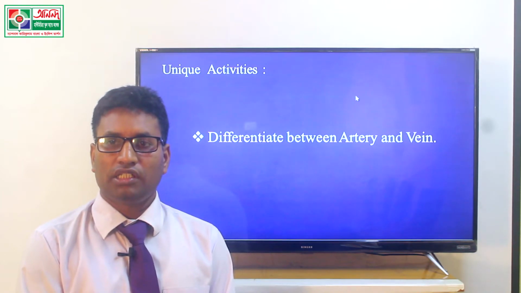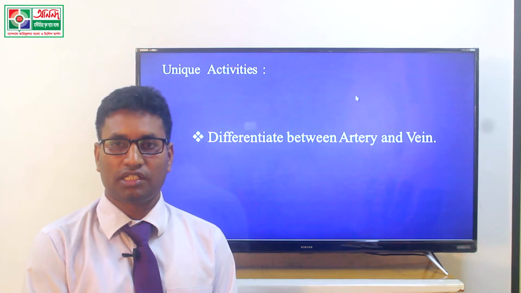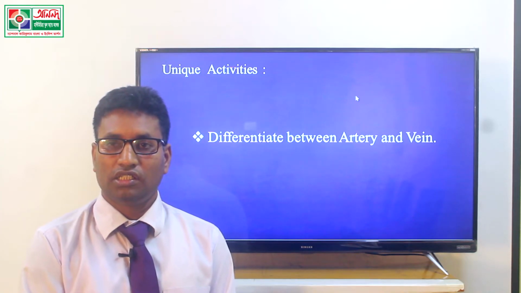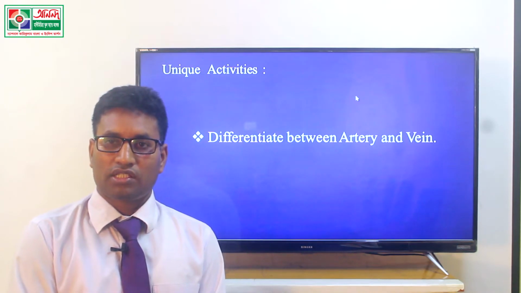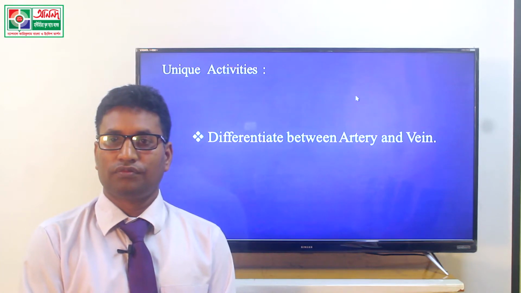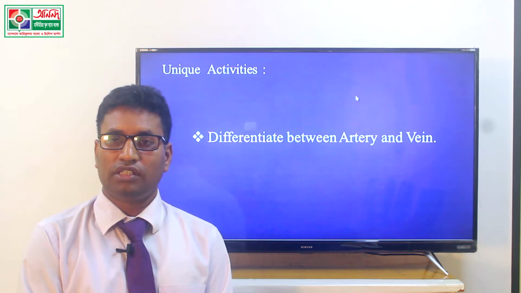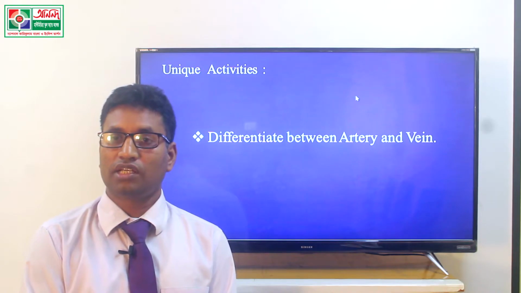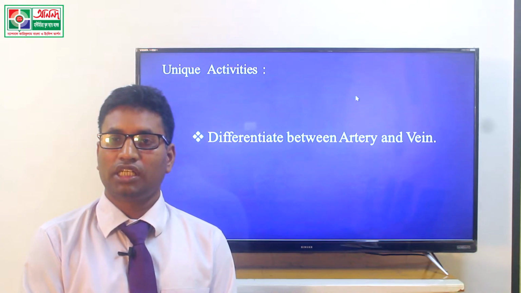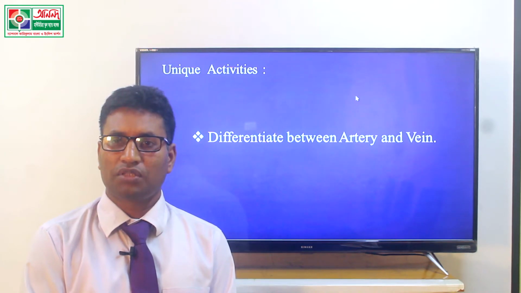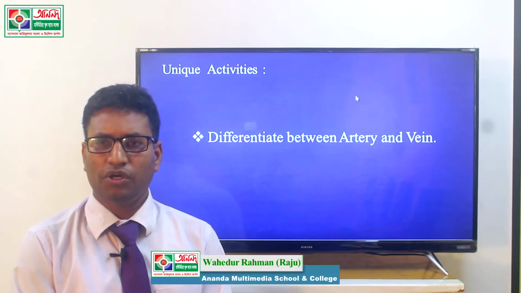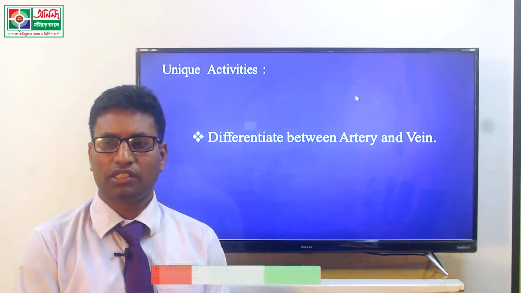The wall of an artery is very thick and elastic. On the other hand, the wall of a vein is very thin and has no elasticity. In an artery, blood always passes from the heart to the different parts of the body. On the other hand, in a vein, blood passes from different parts of the body to the heart. These are the important pieces of information about artery and vein.